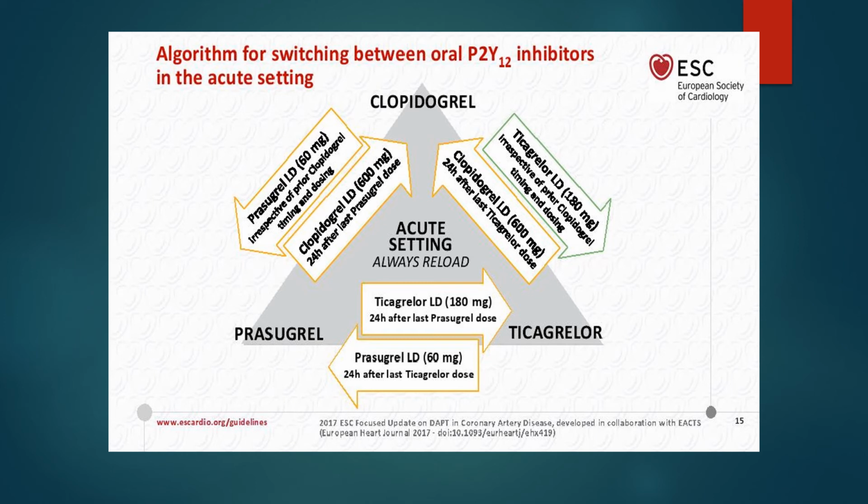However, when you switch between prasugrel and ticagrelor, you give a ticagrelor loading dose of 180 24 hours after the last prasugrel dose, and you give a prasugrel loading dose of 60 milligram when you are shifting from ticagrelor to prasugrel, 24 hours after the last ticagrelor. And this diagram is very important in the setting of patients with PCI or in the setting of a patient with continued medical treatment, if you are shifting from clopidogrel to ticagrelor or the other way.